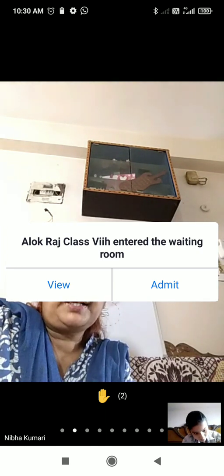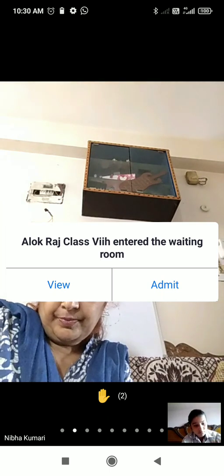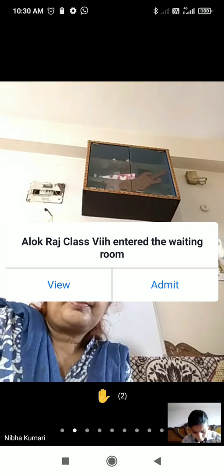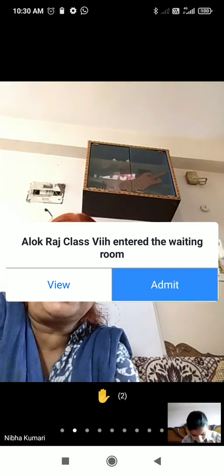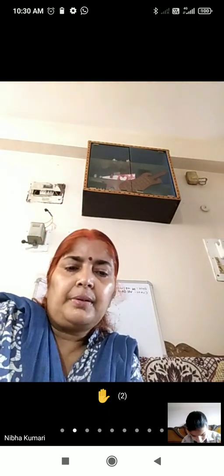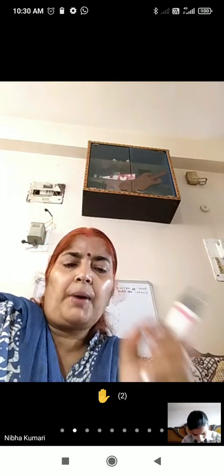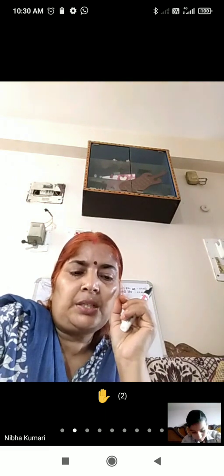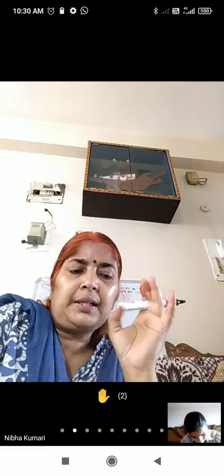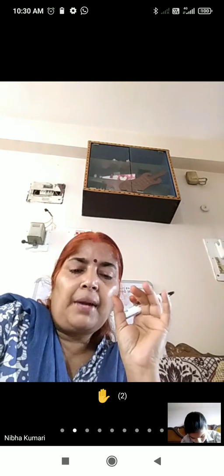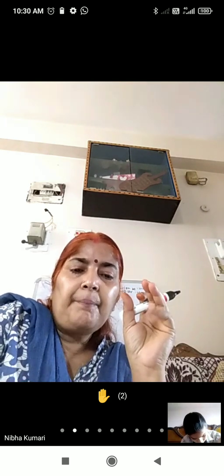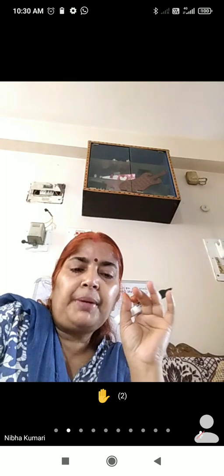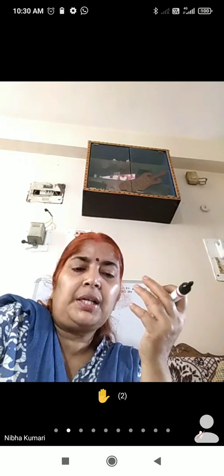Okay, in the mirror there is a hole. This hole is near the center of the mirror. In the ophthalmoscope, there is a hole in the center of the mirror, and through this hole, the doctor can see the beam of light, and the beam of light helps to see the retina and other parts of the eye clearly.